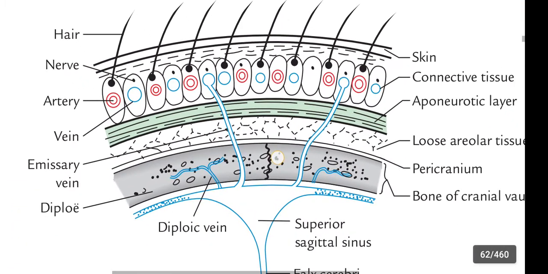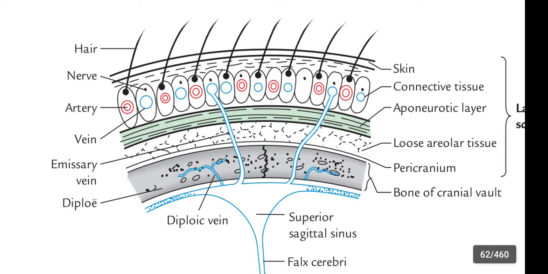This figure shows the 5 layers of scalp. Okay guys, this is the skin, the superior layer. Next, this is the connective tissue. We also call this as superficial fascia.